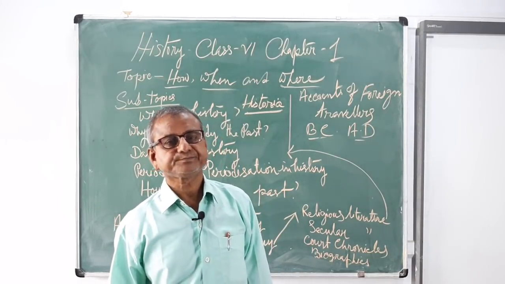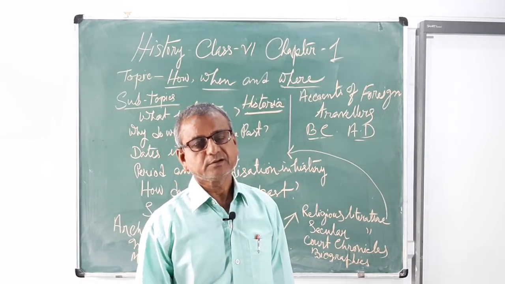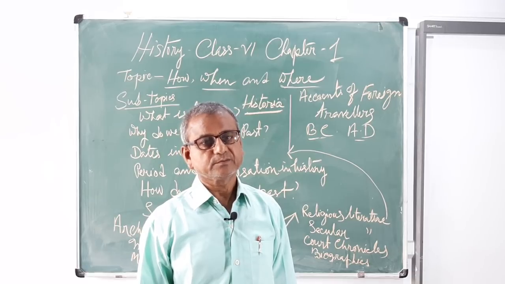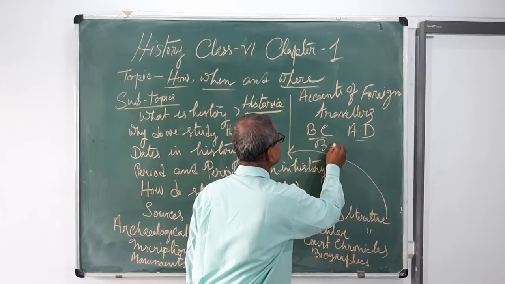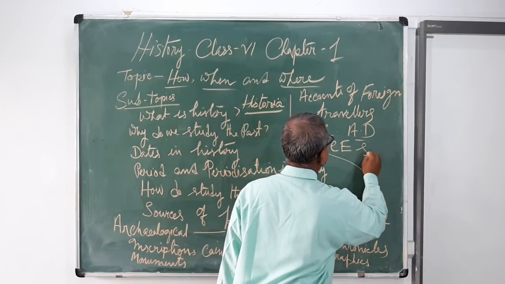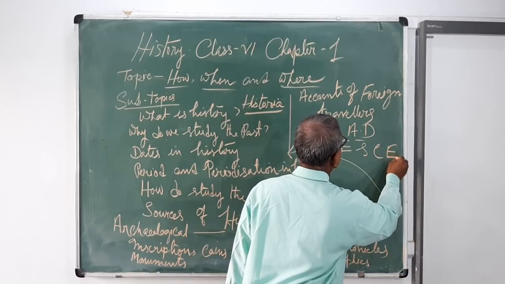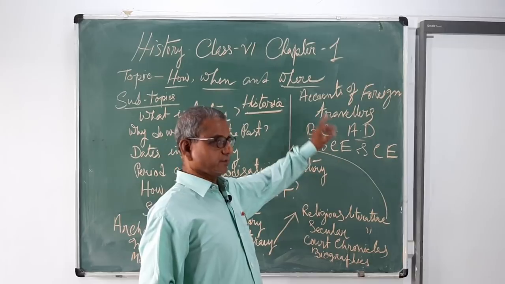However, at present, historians prefer to use BCE and CE respectively.